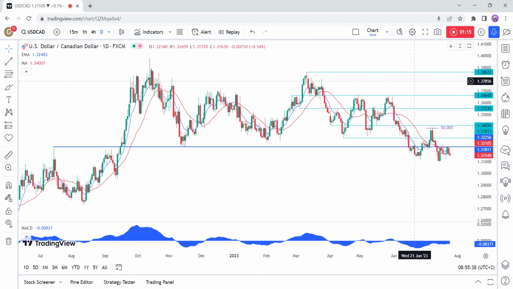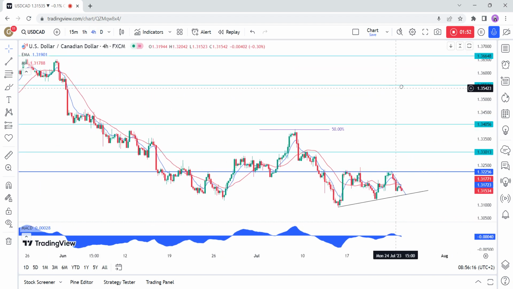On the daily chart, we can see that the price got stuck in a range between the 131 handle and the 132.25 resistance. The recent rejection from the 132.25 level and the red 21 moving average suggests that we may see another test of the 131 support. If the USDCAD breaks below the 131 handle, we should see more sellers piling in and extend the drop into the 130 handle. The buyers, on the other hand, will need the price to break above the 132.25 resistance with conviction to start targeting the 134 handle.